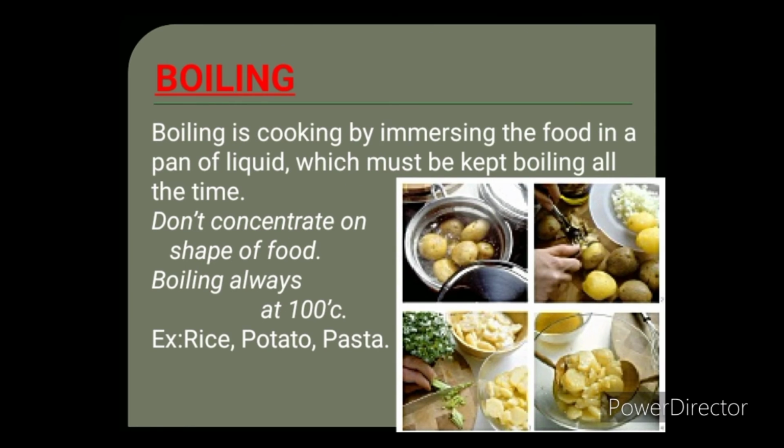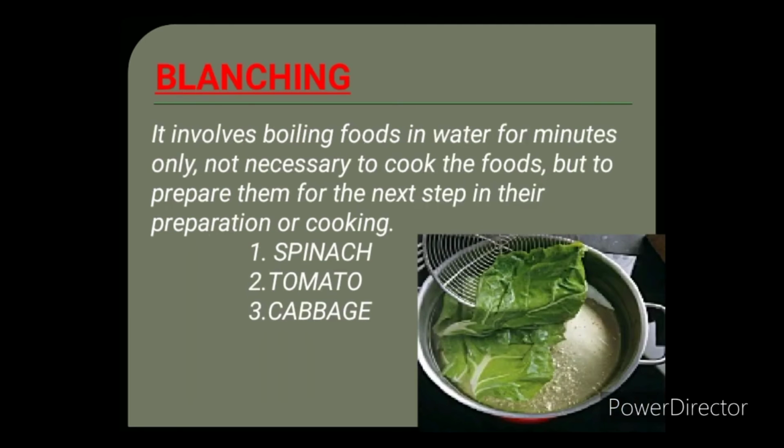Boiling. Boiling is cooking in water at 100 degrees or above. Here, the water is boiled first and then the food is completely immersed inside the water. For example, cooking rice. Blanching. Blanching is generally done to tenderize the food. It is done for a very short period of time, around 20 to 30 seconds. Blanching helps us to enhance the color and it makes the vegetable or food softer, which can be further used.